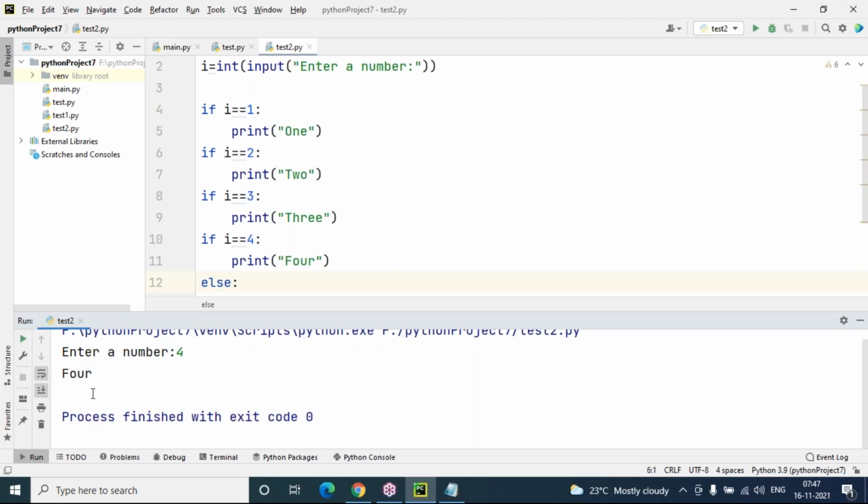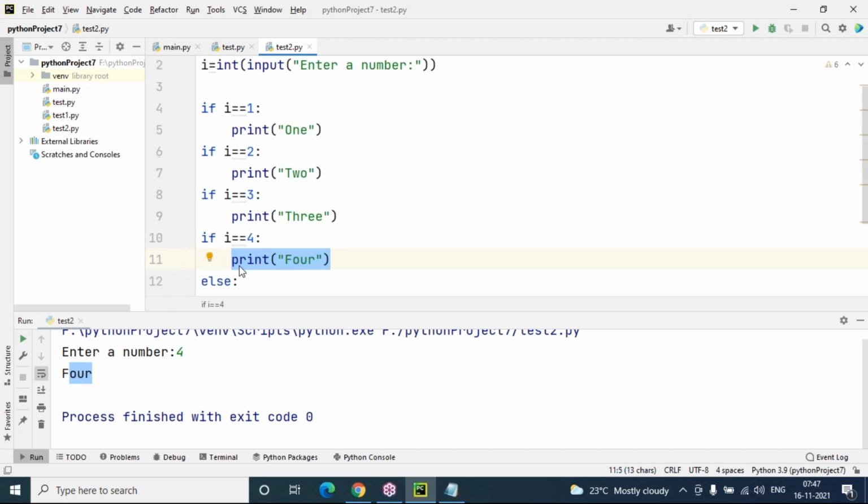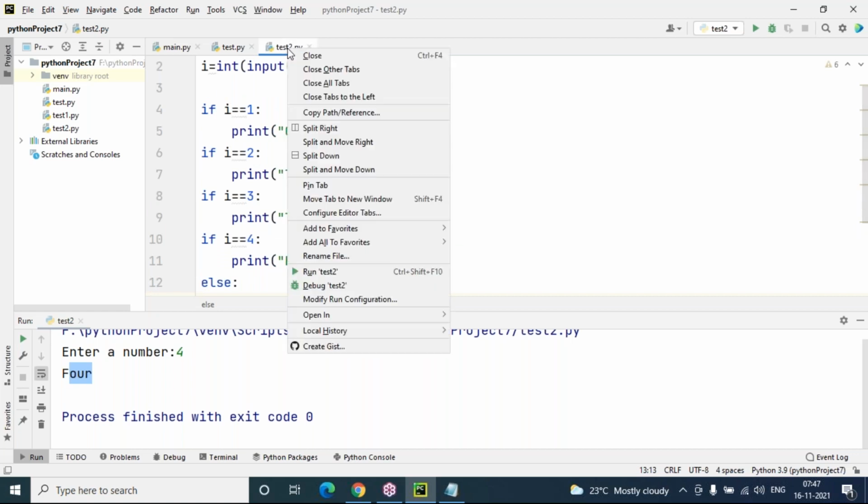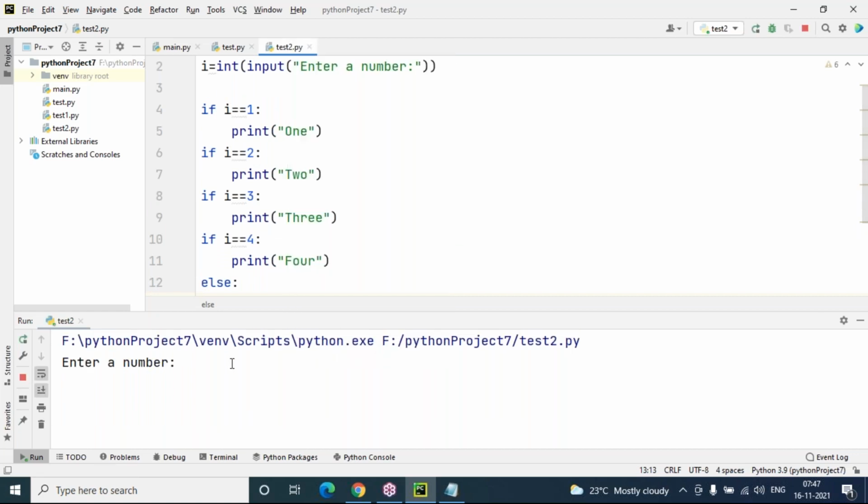Next, once again I'm giving the number 4. So here it is FOUR, you are getting 4. And it will check from the first condition onwards. 4 equal to 1, not correct, not correct, not correct, and correct. Correct means it will consider this block. And the immediately next else block is going to be ignored. Yes or no? Yes. But only the case of 4 is okay, and the case of invalid number is okay. But what about the case of 1?